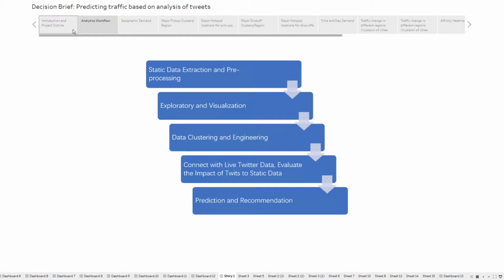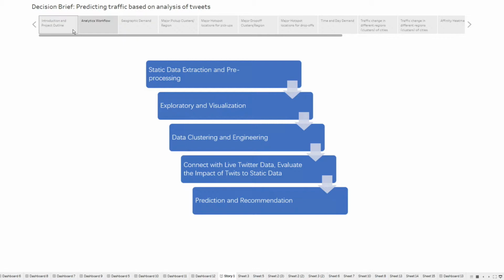Our original hypothesis was that once we connect these two, they are going to overlap in a way that the Twitter data, the tweets, is going to be an indicator of the popularity of an event, which would be an indicator of a rise in taxi demand at that location in the city. After that, we look at how true our hypothesis was, make a prediction about where taxi firms should be positioned for their next trip, and make a recommendation for the taxi firm for the future as well.